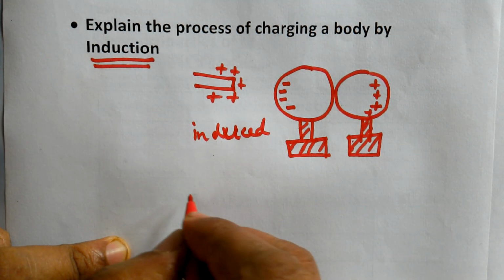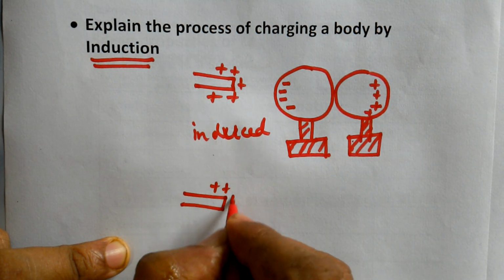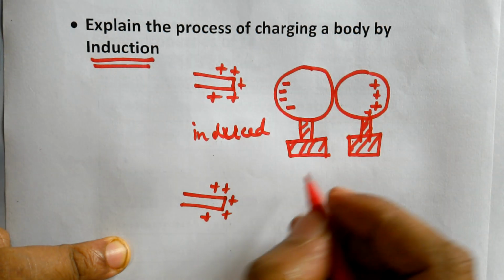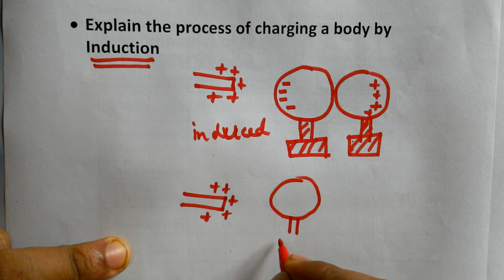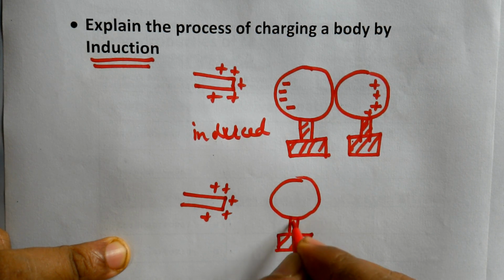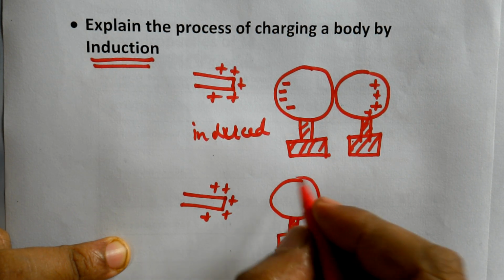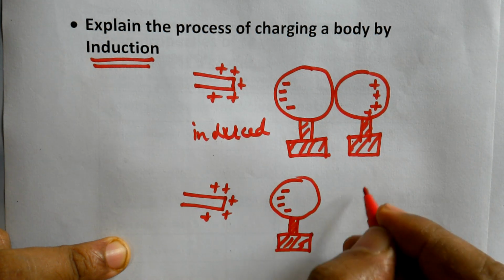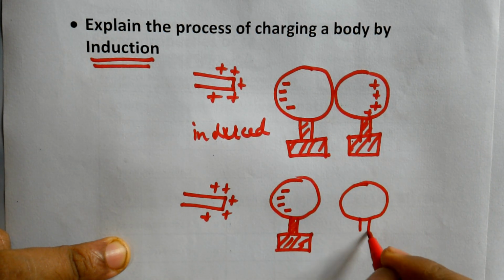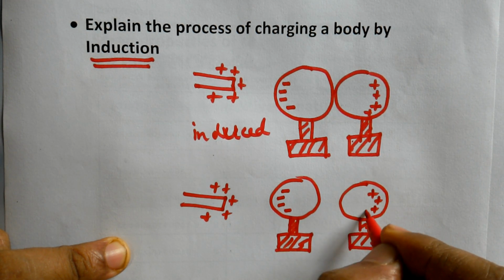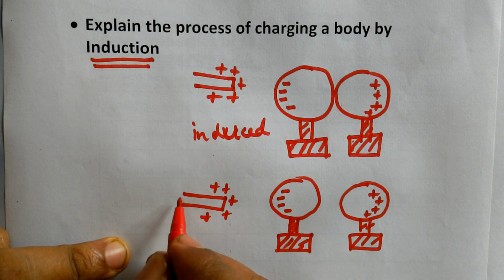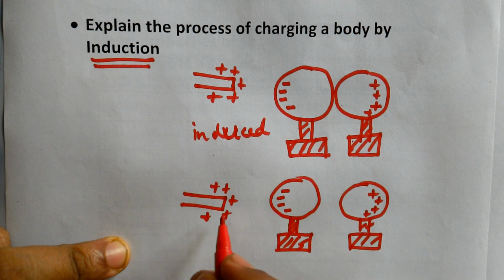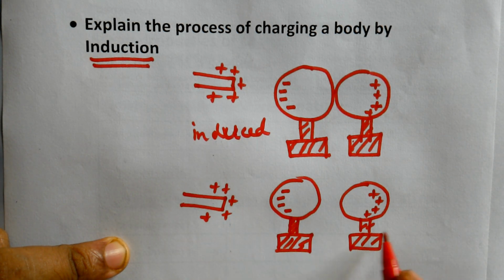Now what you can do is keep the same charged body here only, don't move it away, and separate the two conductors. They were in physical contact till now. Now separate them. So this is the insulating base and these charges will remain here, and now they are separated a little bit away, and this is the insulator here, and this is a positively induced charge end. Now you take this charged body away. No problem. Take this away, bring them far apart.